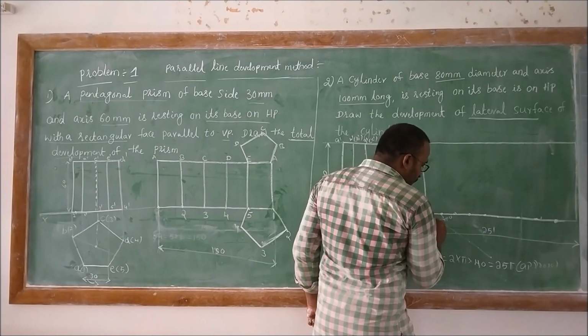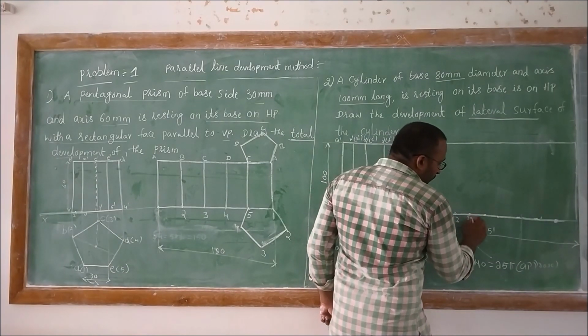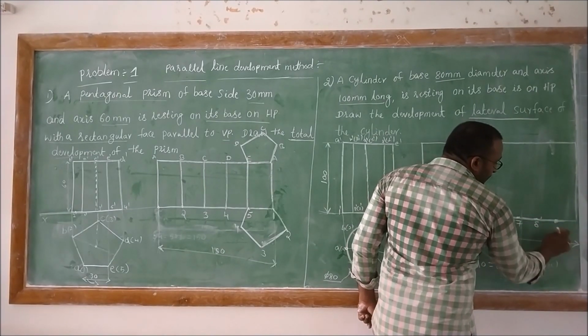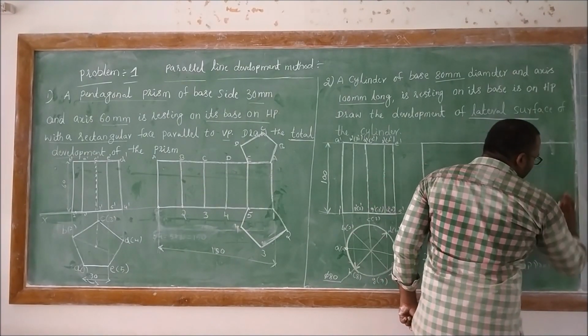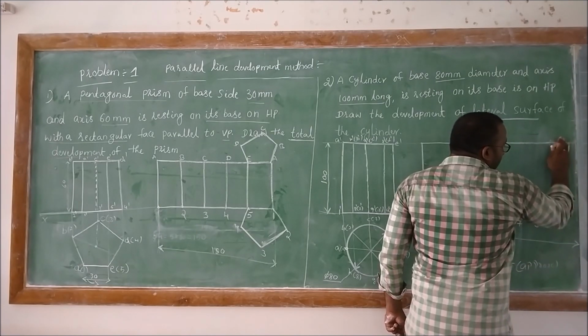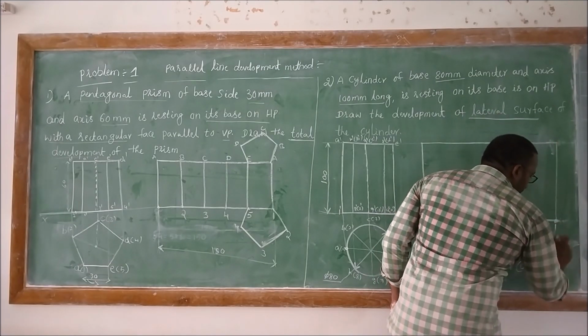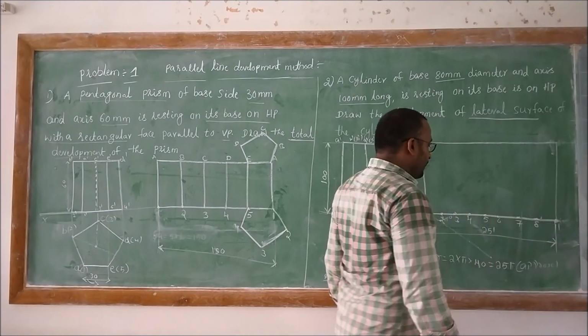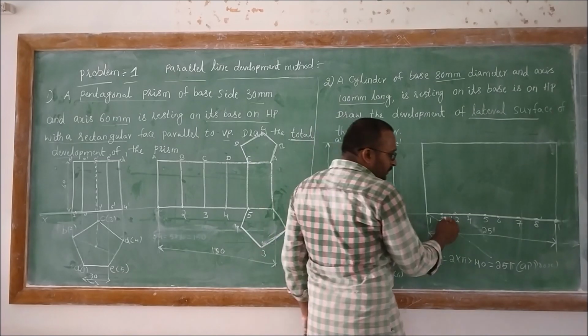Right? Here it is 1, 2, 3, 4, 5, 6, 7, 8. Here we will have 1 again.